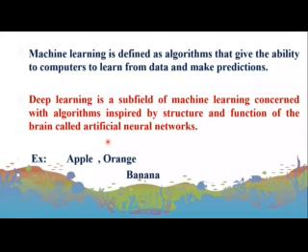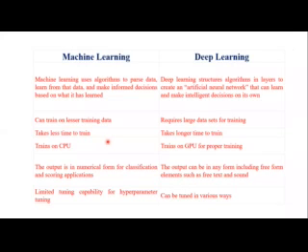Let's cover the difference between machine learning and deep learning. In machine learning, we are using some algorithm that parses the data, learns from the data, and makes informed decisions based on what it has learned. But in deep learning, the algorithms are layered to create an ANN that can learn and make intelligent decisions on its own.